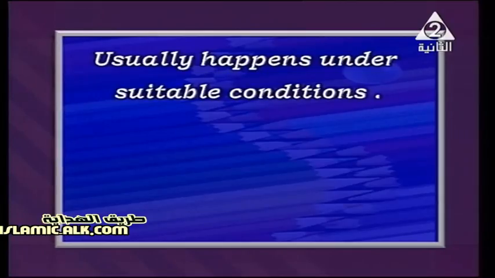What does that mean? Most living organisms reproduce in two different ways. Under hard environmental conditions, they can reproduce asexually, and when the environmental conditions are favorable, they reproduce sexually, and so on. So it happens under suitable conditions, not at any conditions in the environment.